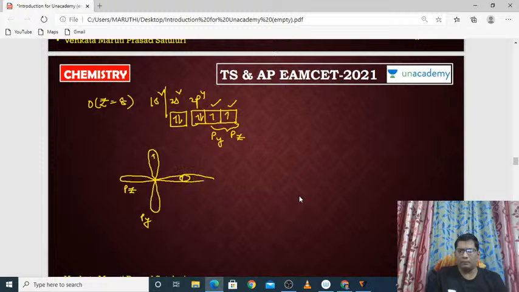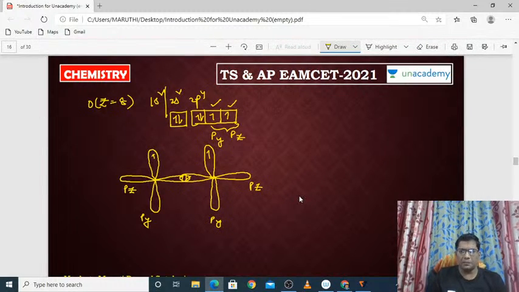Again one more oxygen, py and pz. So py and pz, it is pz whereas it is py. It belongs to one oxygen, it belongs to the other oxygen.